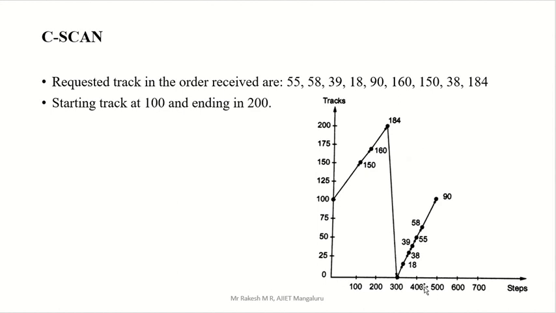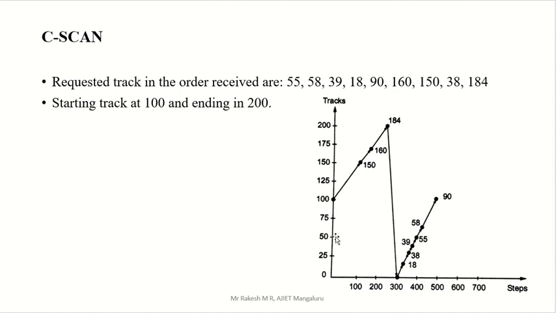Track is 0. Okay, don't look at these steps, track is 0, right? So come to 0 now. Again from 0 you have to supply, you have to increase, you have to go in increasing order. While going you have to supply. So from 0, which is nearest to 0? 18, right? Go to 18. After 18, which is nearest? Here 38 is there. So 38. Then we have 39. Then we have 55. Then we have 58. After 58, we have 90. So like this, we have to mark that and put one line.